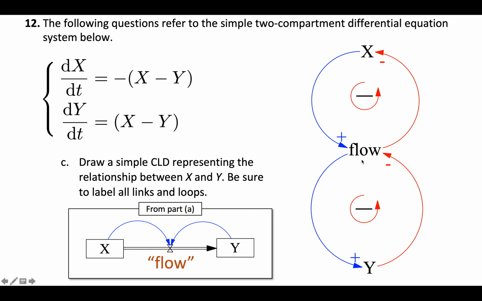Similarly, if x minus y increases, it has a positive relationship on y. But by the formula x minus y, due to the minus y, if y increases, x minus y decreases. So there's a negative relationship. So we see two coupled negative feedback loops, and that's the causal loop diagram that we're shooting for here.